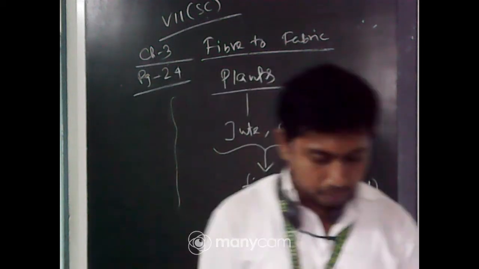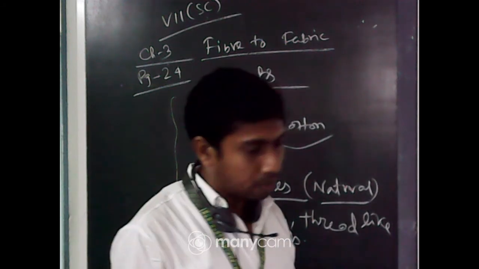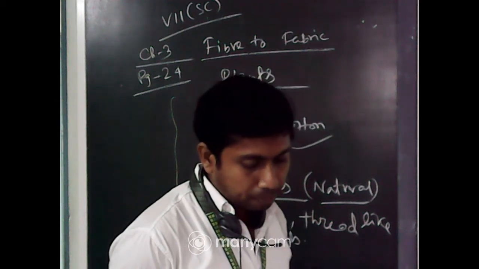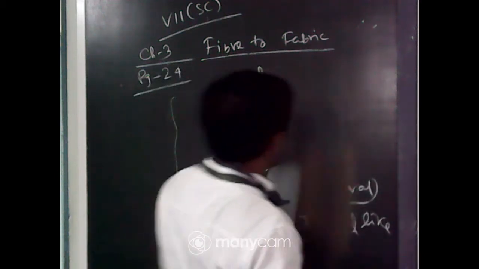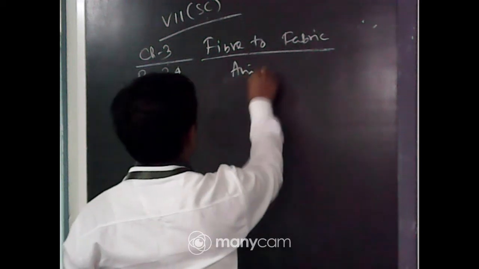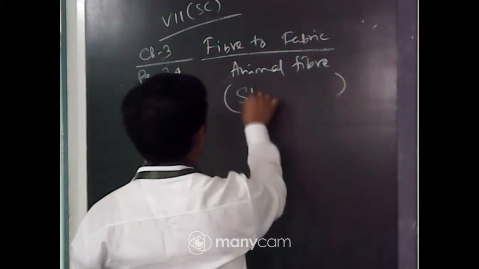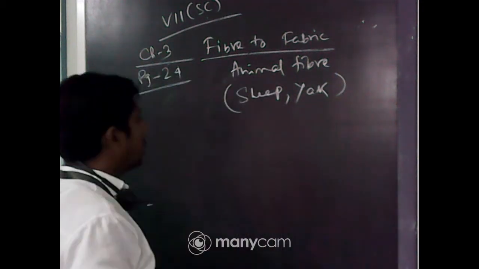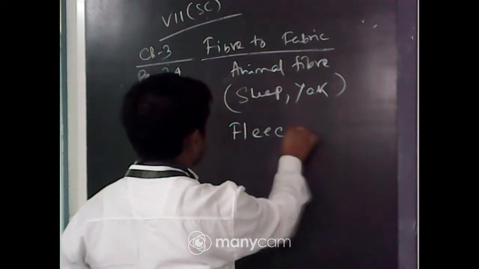Now look at the next part. You also learnt that wool and silk fiber are obtained from animals. Wool is obtained from the fleece of sheep or yak. Okay, so next is that animal fiber. We got it from sheep, yak, and also some animals will come later on. Animal fiber, and the word fleece.